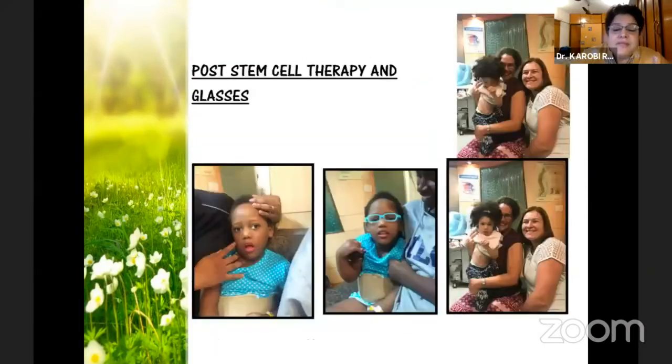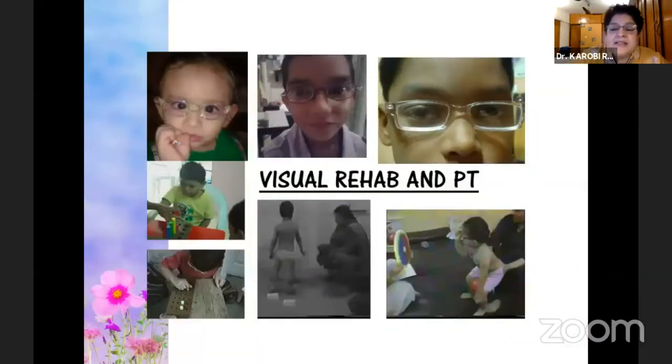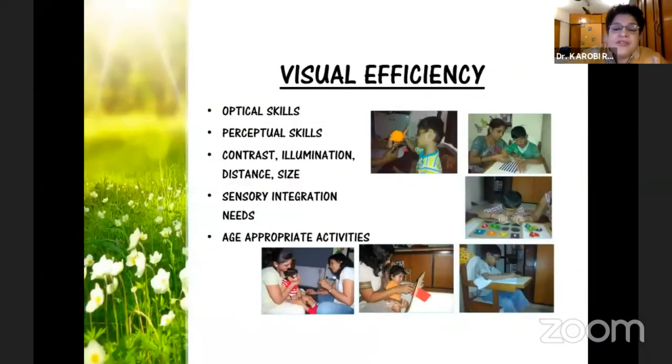Stem cells have come in a big way, because we find that along with stem cells, when you give them the glasses, they are much better rehabilitated than otherwise. And midbrain stimulation also works in children with low vision to very good vision, because you can stimulate the memory. And these people, it is not braille, they touch the object, they know the color, they know what is written. This is because of the pineal stimulation. This is visual rehab.